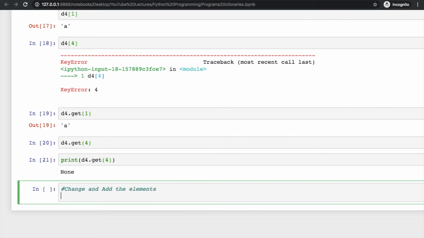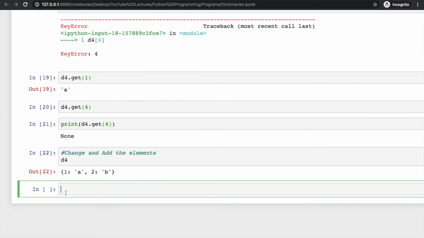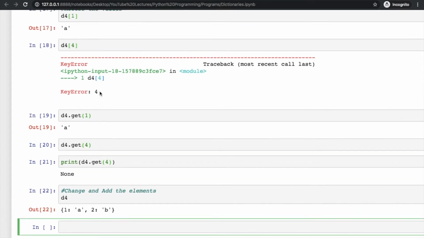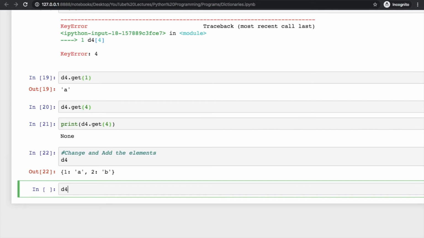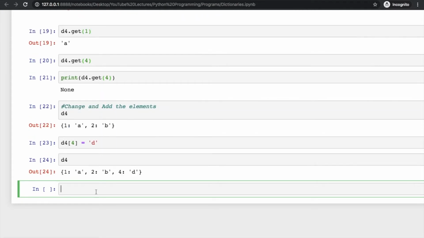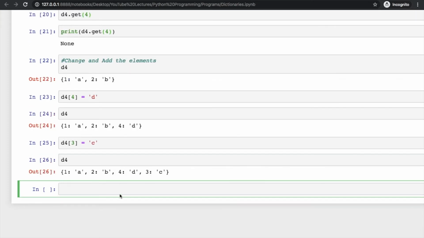You can also change or add the elements. So how can you do that? Let us try to do everything in d4. So it has value 1, 2, and you have seen that we were getting error in key 4. So let us try to add 4 here and add d for that. So now see d4 and this is added. Clear? You can also add a few more values, like you can add 3 also, and I am putting c for that. So here is the d4.